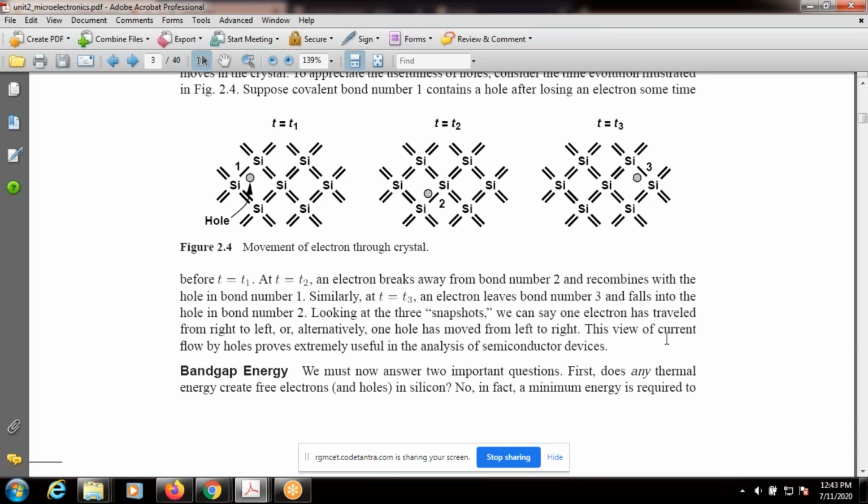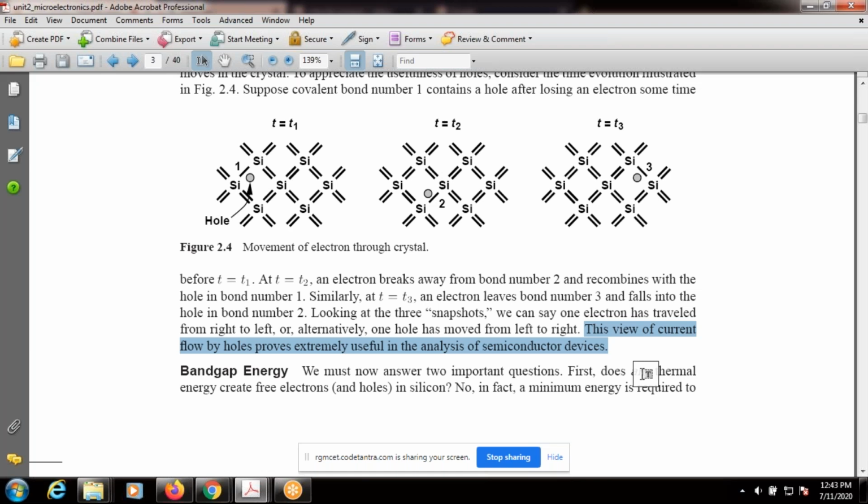This view of current flow by holes proves extremely useful in the analysis of semiconductor devices. This point is also important. In a silicon crystal, there is a hole movement and also an electron movement. Whenever an electron moves from one place to another, current is generated. Similarly, there is hole current and electron current.